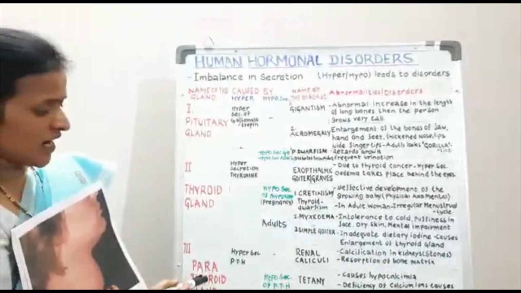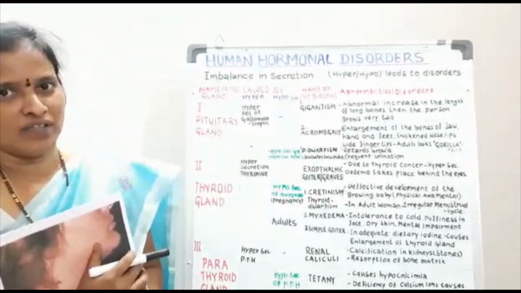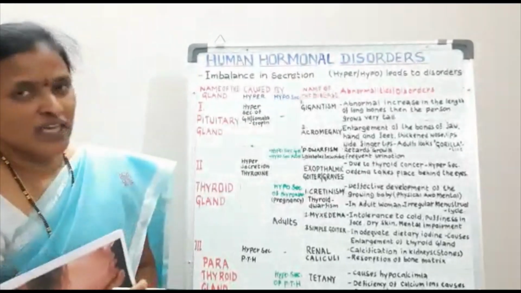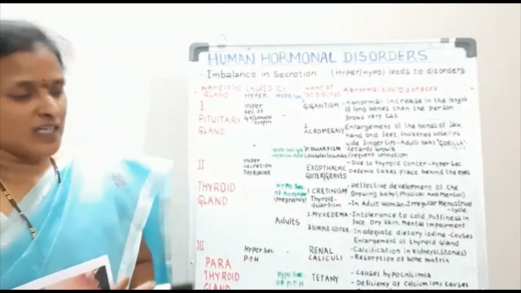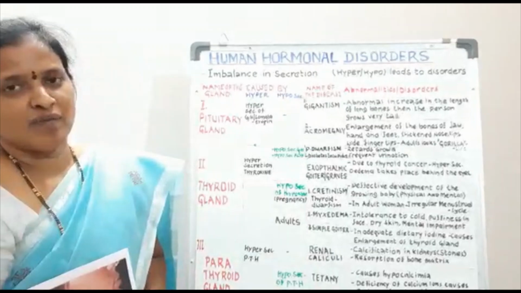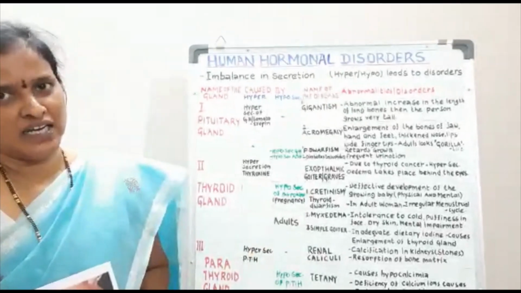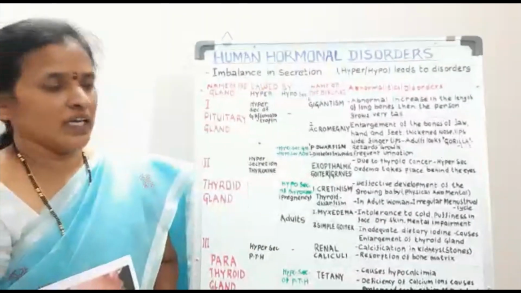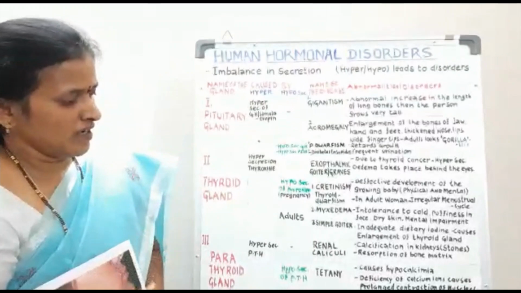Then coming to the other gland, the parathyroid gland. This gland releases parathormone, we know that. If parathormone is released in excess, it leads to renal calculi. That means if it is released in excess, there will be more calcium in the blood, which will lead to calcification in the kidneys, that means stone formation in the kidney. It also causes reabsorption of bone matrix.